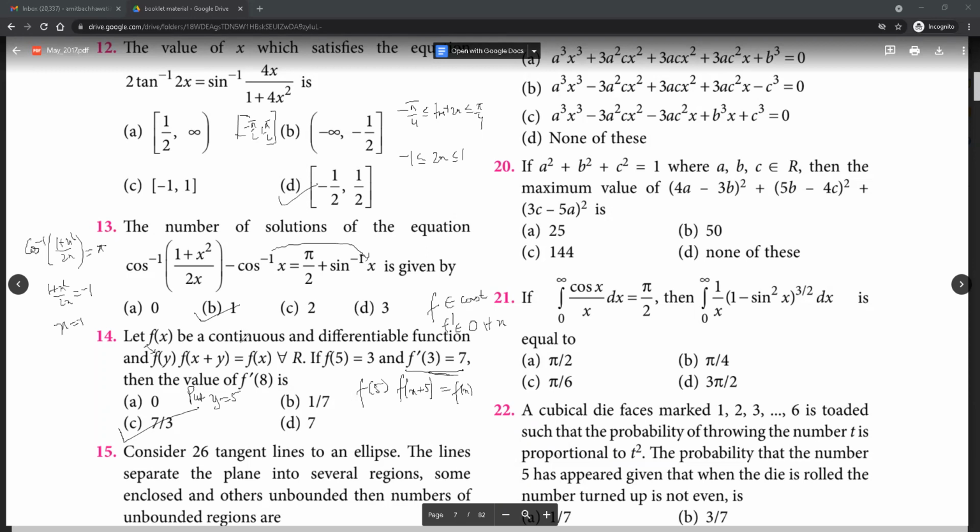No, maybe some things in the question are not matching up. But according to the values that are given over here, the answer would probably be something of this form. F of 5 is this, then just differentiate it. F of 5 is 3, just normally differentiate. So f dash x plus 5 is equal to f dash x, and then put x equal to 3. That'll give you the values.